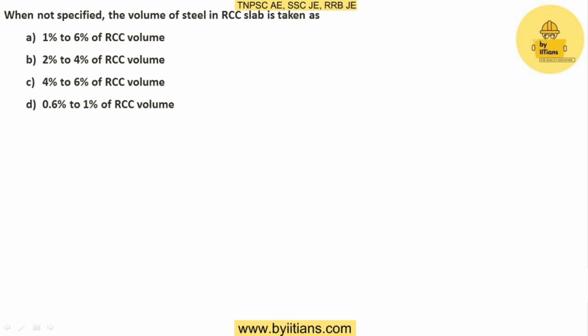So if we look at this question, they asked for the slab. For the slab, the reinforcement will be around 0.7% to 1% of RCC volume.